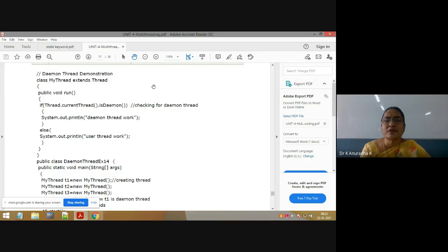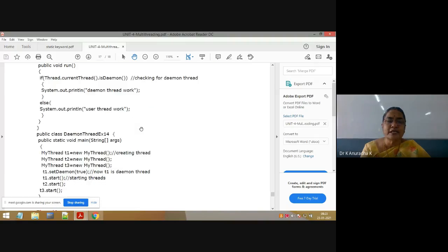So how many threads have I created? Each class represents one thread. That's why class MyThread1 extends Thread is one thread, and the second thread is class MyThread2 extends Thread. And the third thread is class MyThread3 implements Runnable. So here we have created three classes to represent three threads.